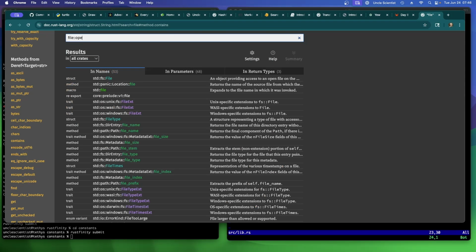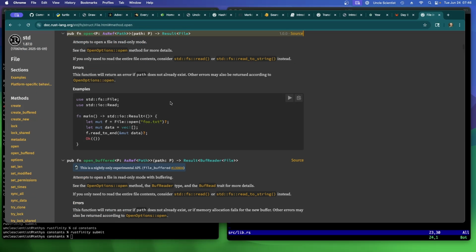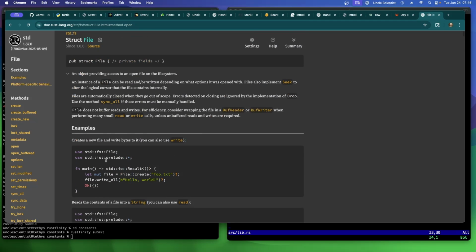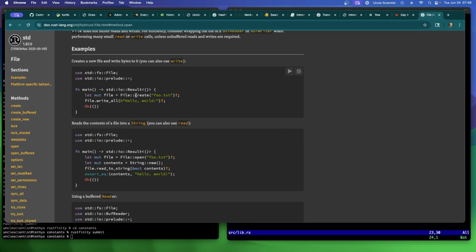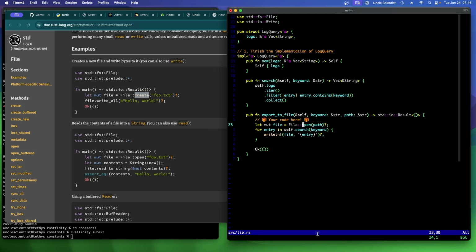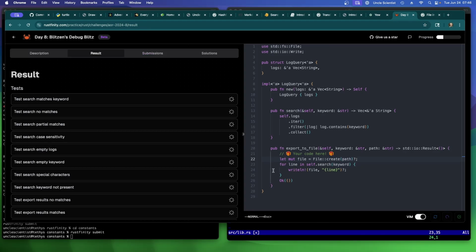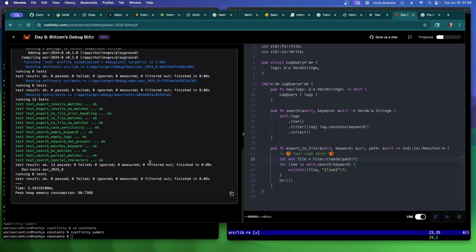File, open. Yeah, so there must be a read-write open. Buffered is nightly only. Create. That's what I should be doing. Oh, and the wrong thing here. All right, let's try that. Yep, okay, that was the problem. Very good.